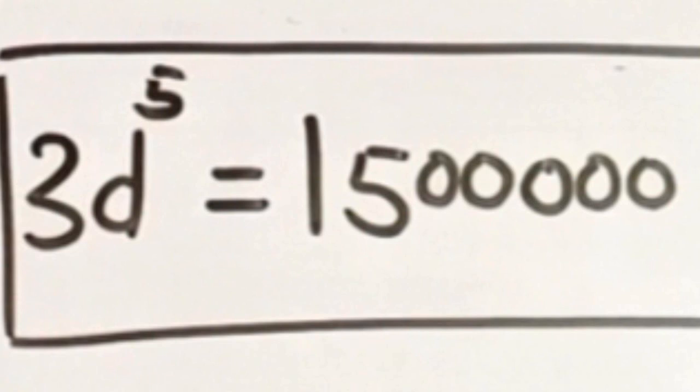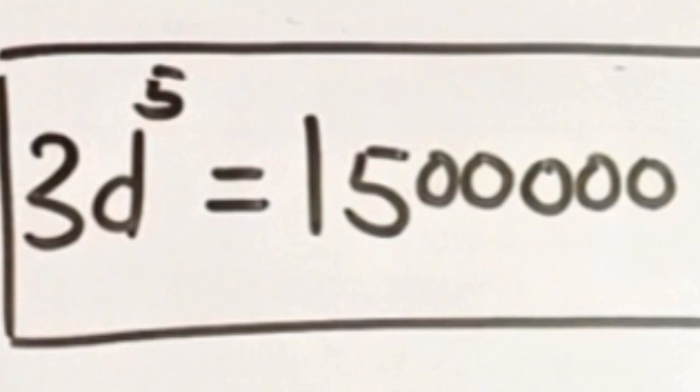Do they have the skills of manipulating that equation to be able to get the value of that d? If they get the d to be equal to 10, it means that on the 10th day, the bacteria will grow up to 1,500,000. If they find the d to be equal to 12, it means that on the 12th day or after 12 days, those bacteria must have grown to 1,500,000.